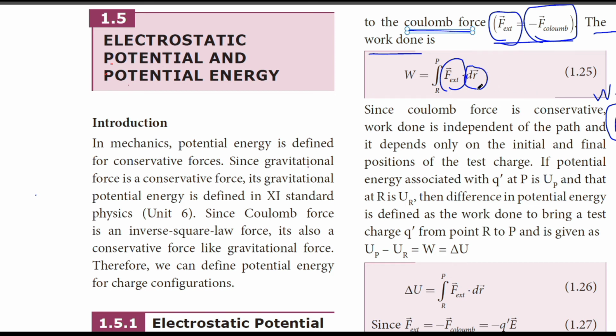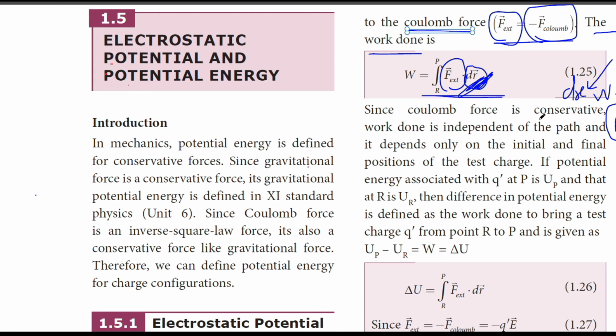Whenever a d is written as a prefix, like dx, dy, dz, dr, that term is very small, or infinitesimally small. It means that point Q and point P in the previous figure are very near to each other. This is just for convenience. The points could be taken as far apart as possible, but here we take them very near to each other.